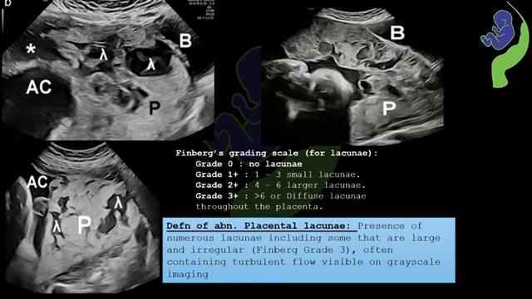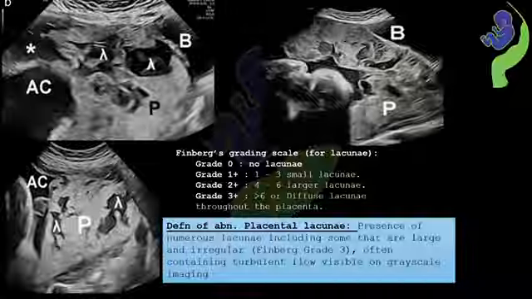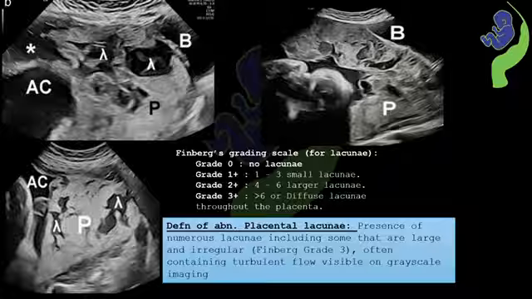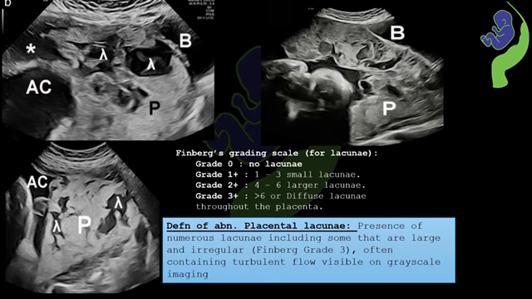Here we can clearly see large irregular sonolucent intraplacental spaces, which are characteristic of Accreta spectrum, and they are visible on both transabdominal and transvaginal grayscale imaging. If you observe, these lacunae are all close to the basal plate or the myometrium, and we should remember that maternal position, uterine contraction, or any direct pressure from the ultrasound probe will not cause any major change in the shape or number of these lacunae. The turbulent flow within the placental lacunae is often visible in grayscale imaging.